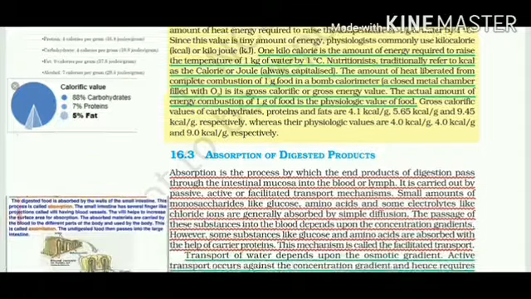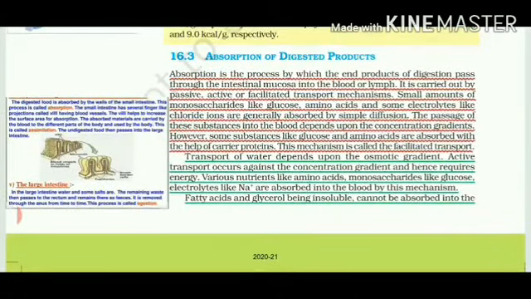Next topic that is important is absorption of digested products. We have already studied how different parts of the alimentary canal help in digestion of different food products: carbohydrates get broken down into glucose, proteins are broken down into the simplest form called amino acids, and fats are broken down into fatty acids and glycerol. Now they are ready to be absorbed by the blood or the lymph, which is a major connective tissue which helps in transportation of oxygen, food and other substances from one place to another.